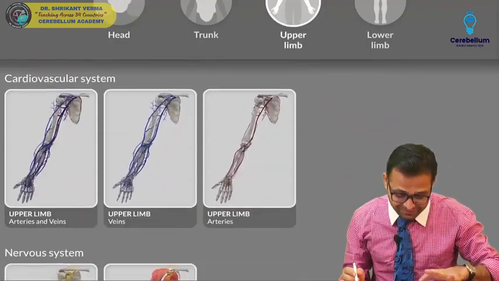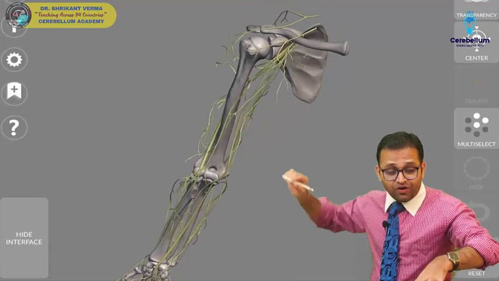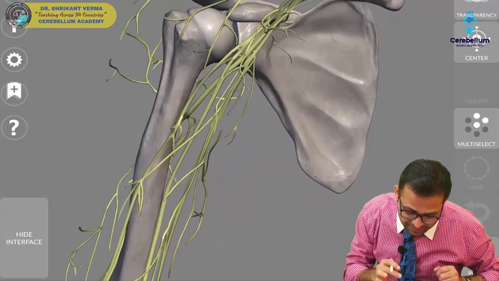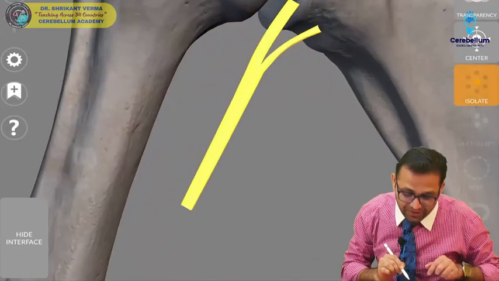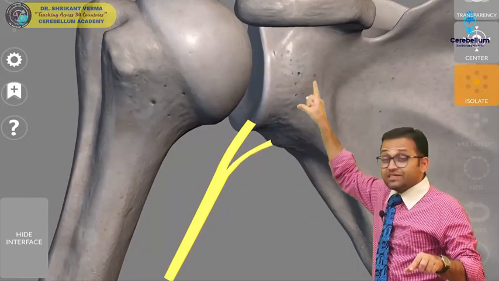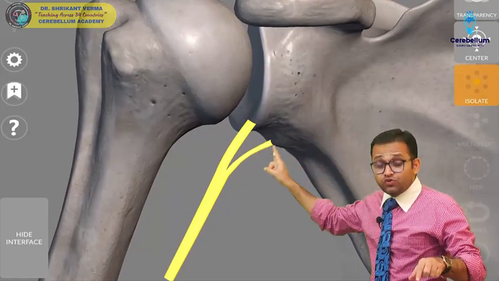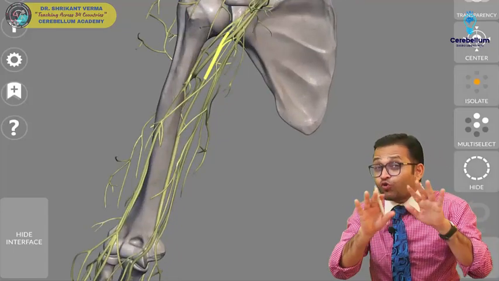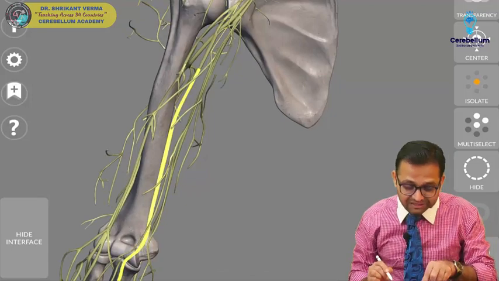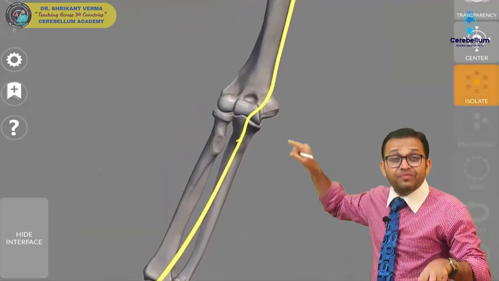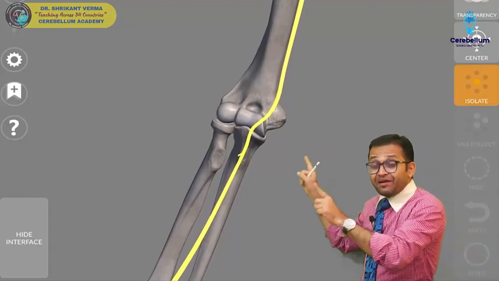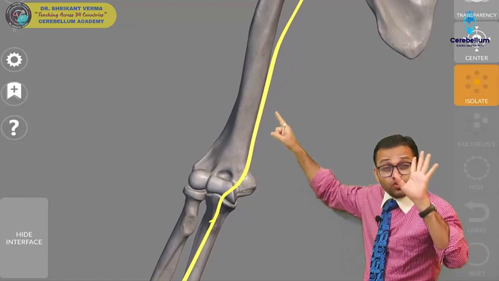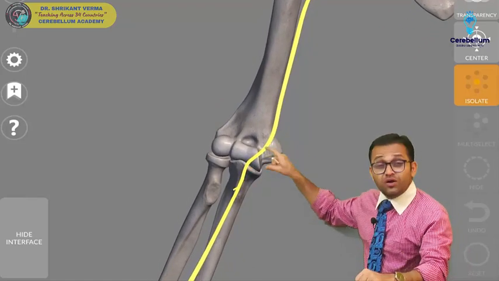Can you see here? The bunch of nerves is coming from the brachial plexus. Can you see the median nerve? Yes, this is our median nerve, arising from the brachial plexus, having the two roots, lateral root and medial root. Now this median nerve runs in the arm. Remember, it gives no branches in the arm. Then it comes into the cubital fossa. Do you remember? For MBBS exams, at least remember this much: in the arm it does not give any branch, then it comes into the cubital fossa.